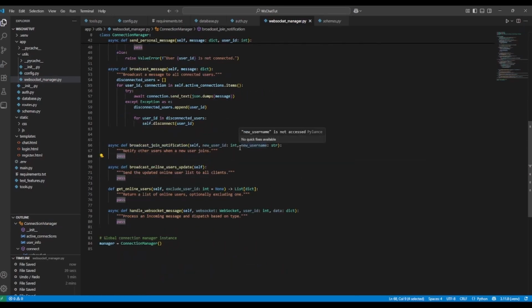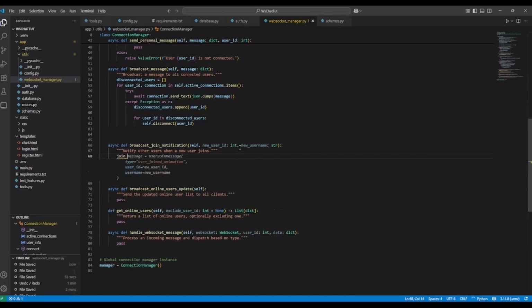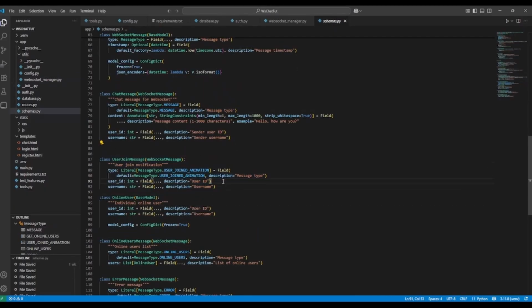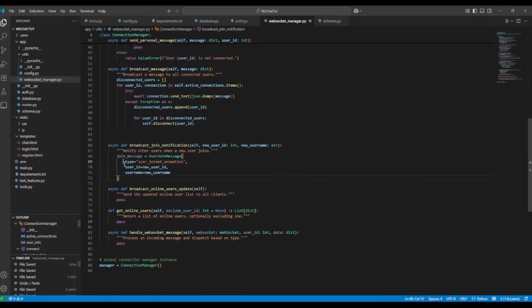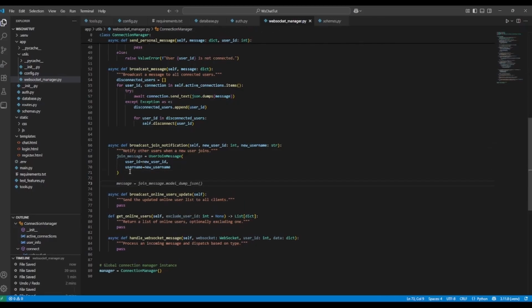So when a user joins, we're going to need to notify all the other users that somebody joined. So we'll implement that here, and we'll just go ahead and create that join message object. So we'll do join message, yeah, and then this also comes from our schemas here. So user join message, and we have a default, so that doesn't need to be included. We can get rid of that, and then we'll have user ID equals new user ID, and username equals new username. It's got an int here and a string here for that. And then we will only broadcast that information to the other users and not the new user that just joined.